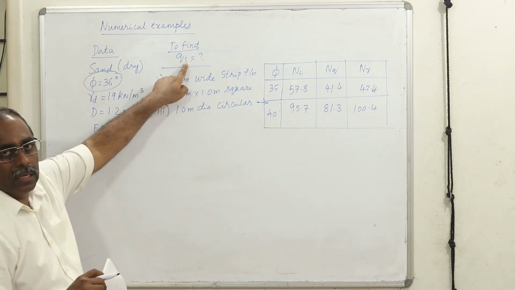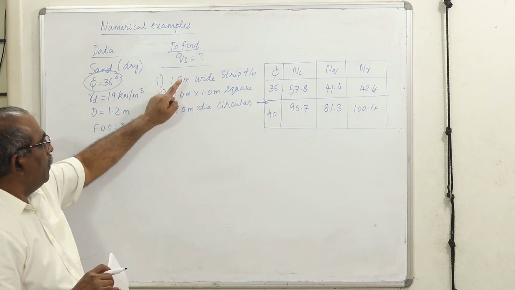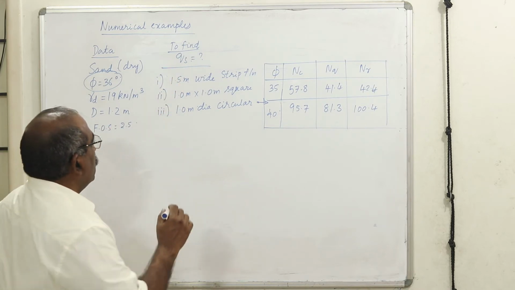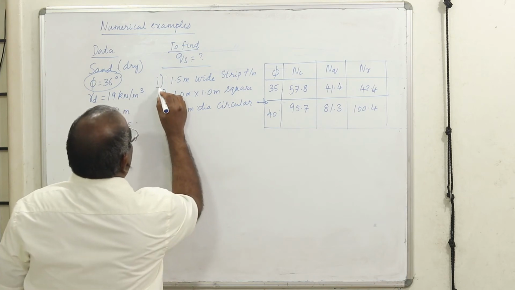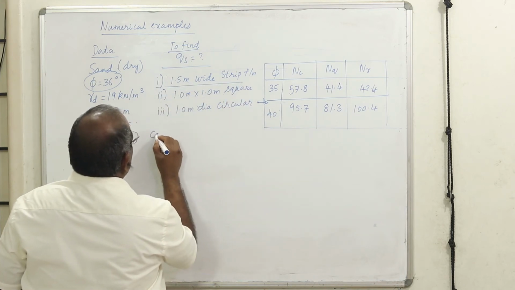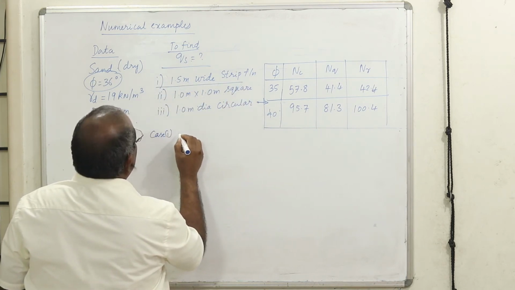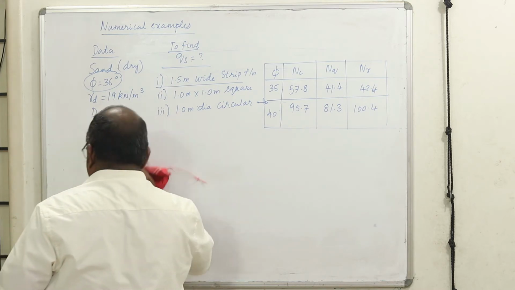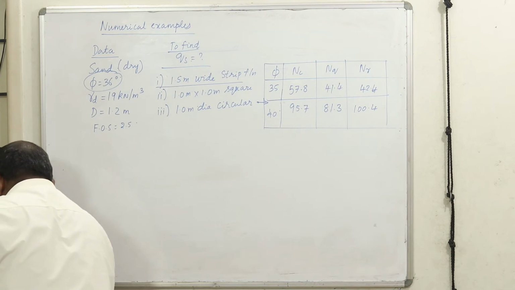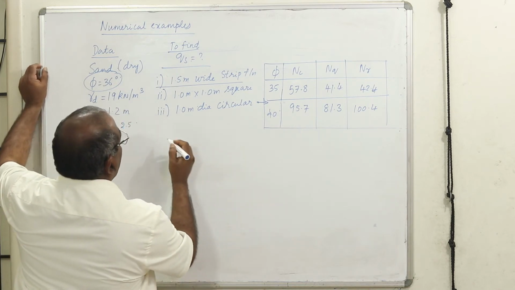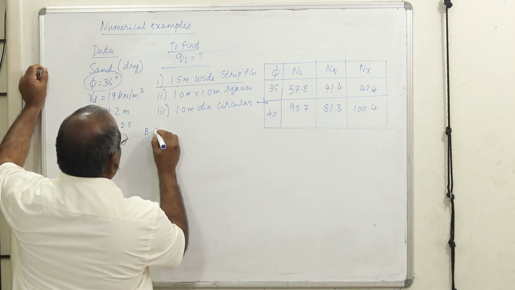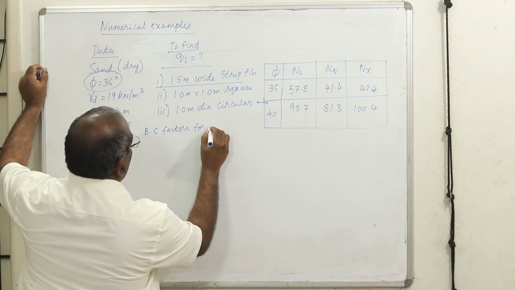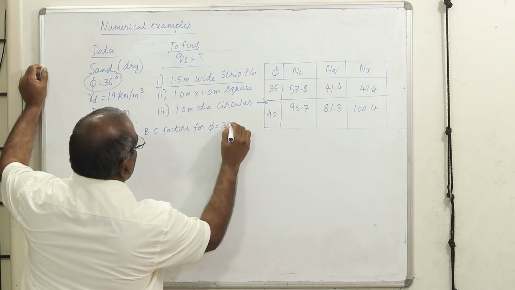You need to find out the safe bearing capacity. Now we have got different shapes of the footing. I am going to work out for one shape of the footing. Let us take the first case, case 1. Before going to case 1, let us evaluate the value of the bearing capacity factors for phi equal to 36.